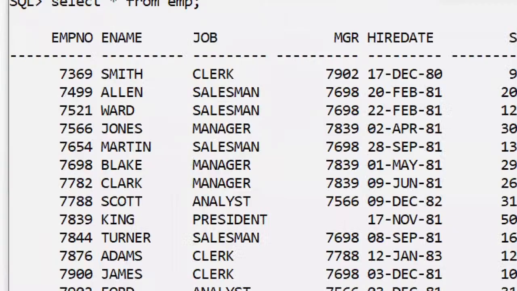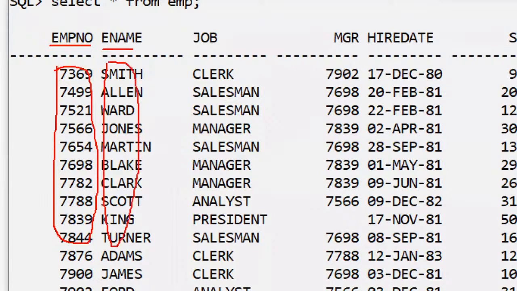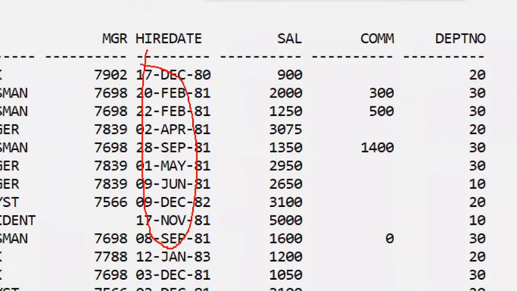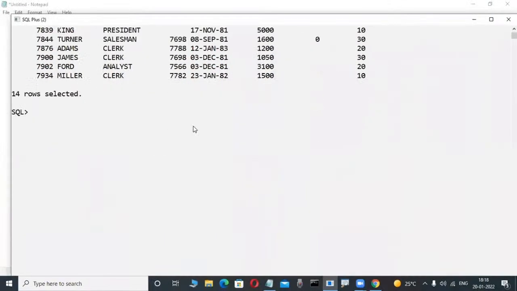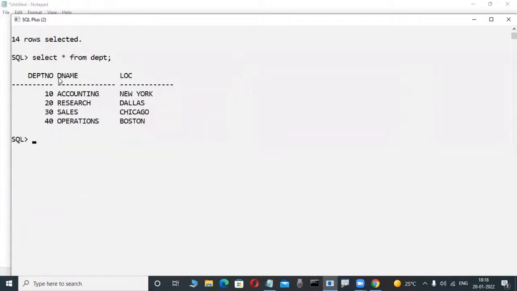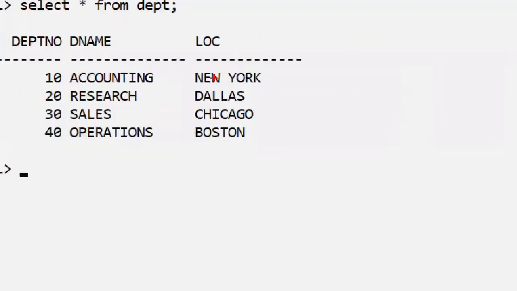Slowly observe here, this is maybe a matrix format. Here is the employee number, and in this column only numbers are available. In this column only characters are available. In this column only dates are available. That's why the data is stored in a structured manner. In your relational database, a structured collection of data is there.